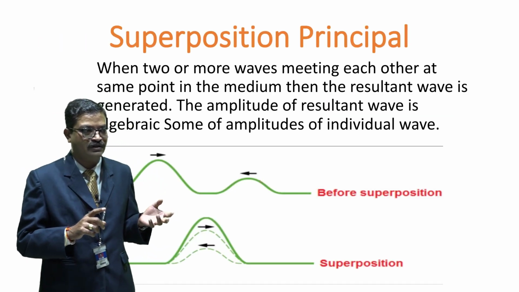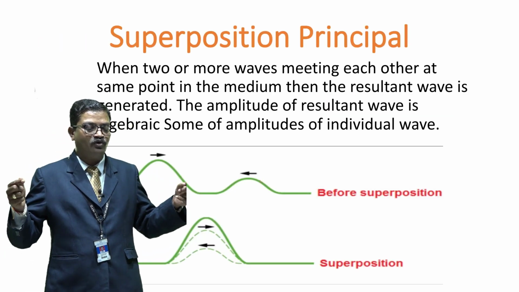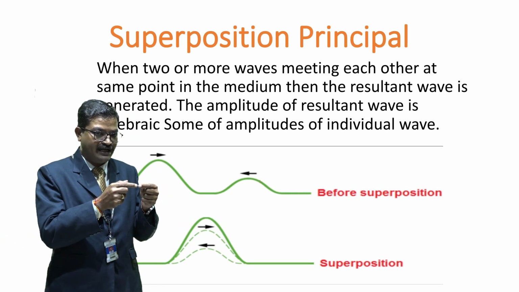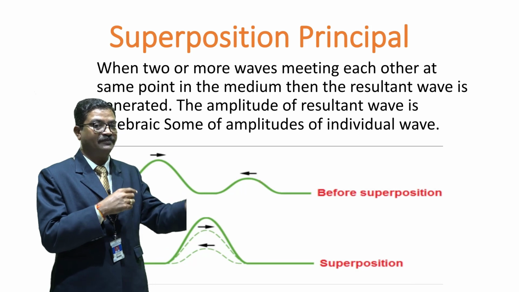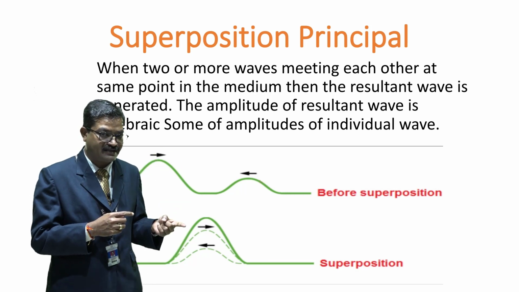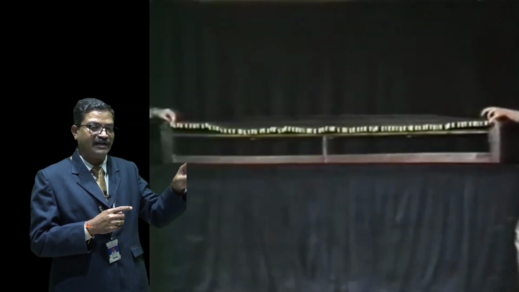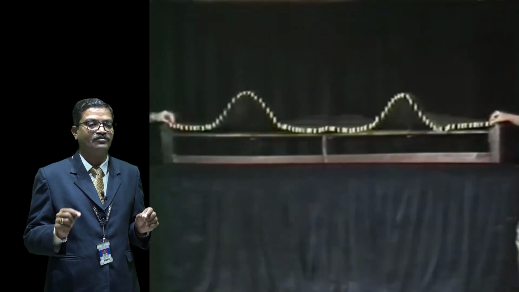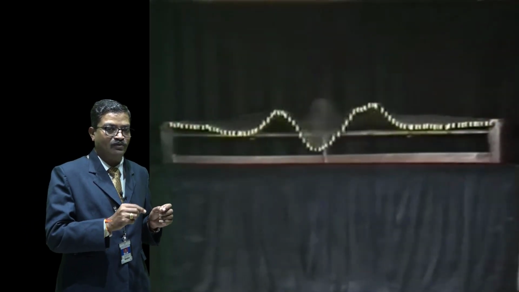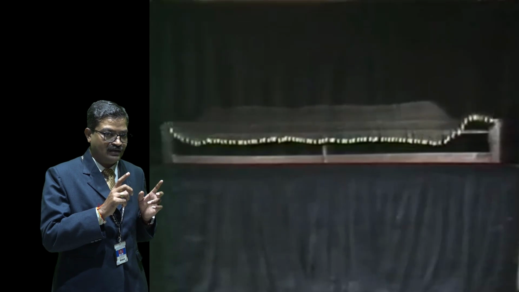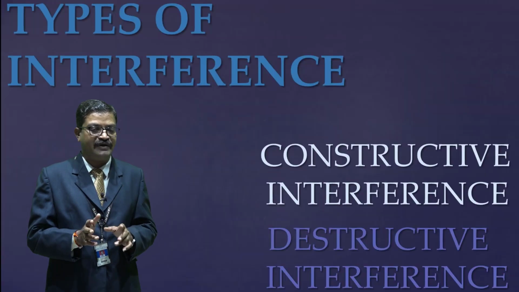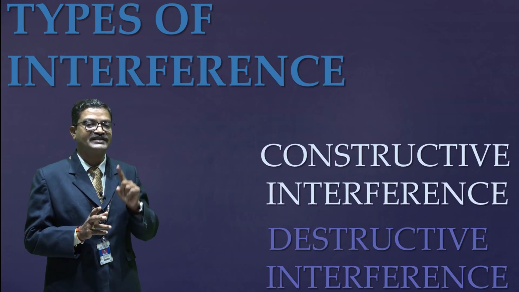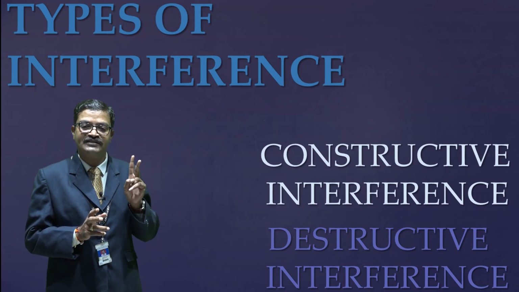So superposition, again, is when two or more waves arrive at a point at the same time, they are found to be mixed with each other and give you the resultant pattern. As far as that resultant pattern is concerned, its resultant amplitude is the algebraic sum of the individual waves. Now, depending upon how the intensity is redistributed, interference is classified into two types. One is constructive interference and another is destructive interference.